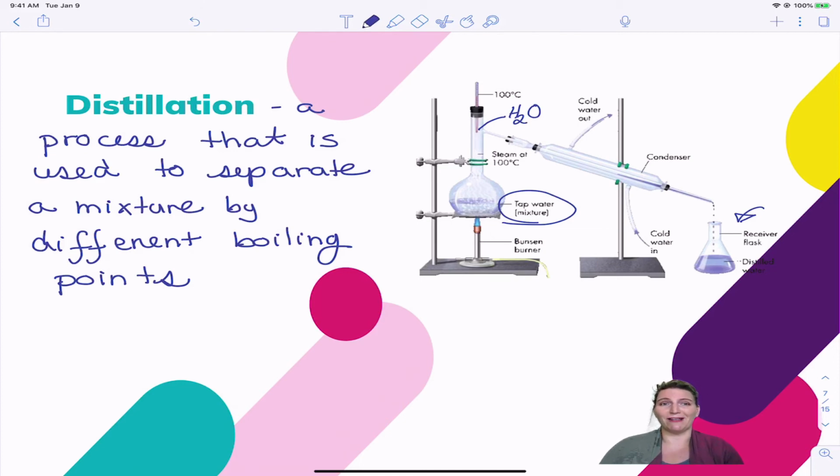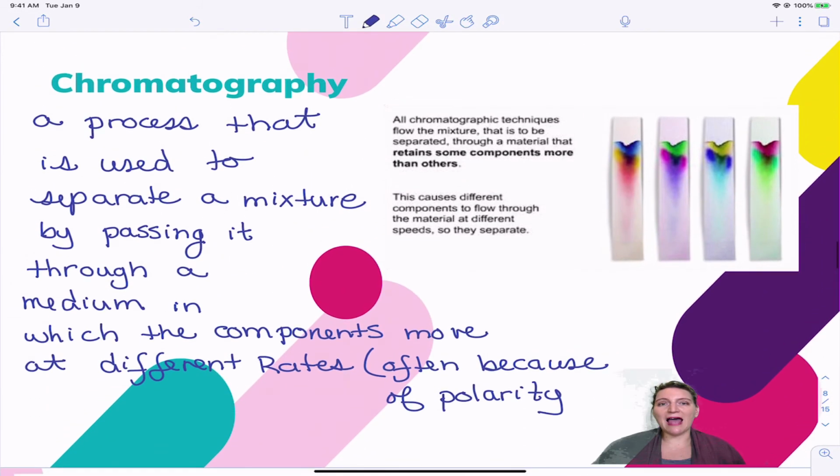We're using alcohol nowadays for a lot of hand sanitizer, but also ethyl alcohol for drinking beer, wine, liquor, things like that. And then the last technique that we use to separate out a mixture is called chromatography. When you think of that prefix chroma, you think color. Chromatography is often used to separate solutions that have different color components, but it doesn't have to be.